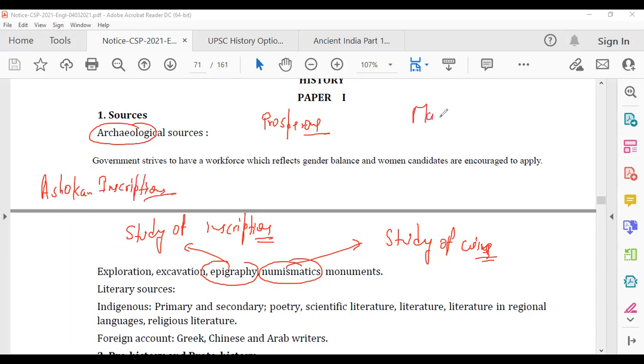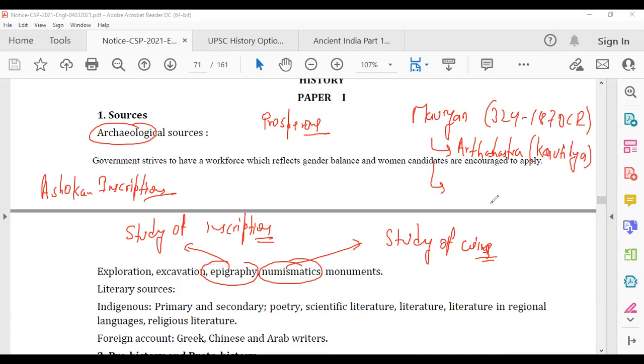Later on, when you will read Mauryan empire in detail, Chandragupta Maurya, and I've just told you 324, 187 BC or 322, 185 BC, whatever. You will see that there are three major sources of Mauryan empire from where we are getting the information. One is Arthashastra of Kautilya. That is a literary source, right? Again, don't worry about anything. This is given. Mauryan empire, you have to read separately as well. Then Indica. There is another literary source which was written by Megasthenes. And then the third source is Ashokan pillar.